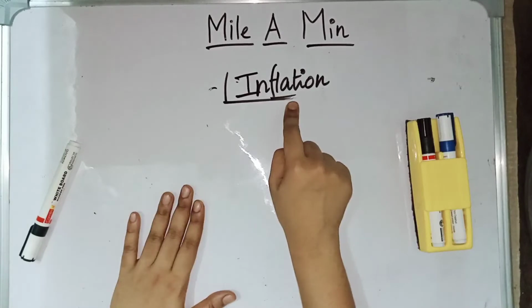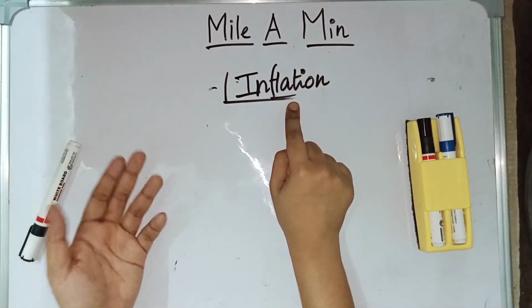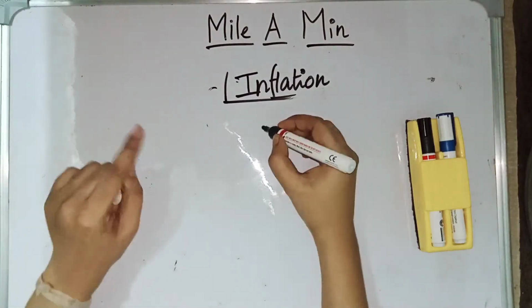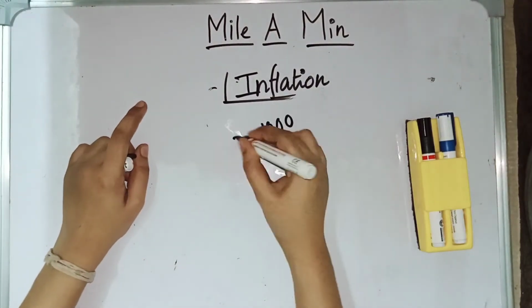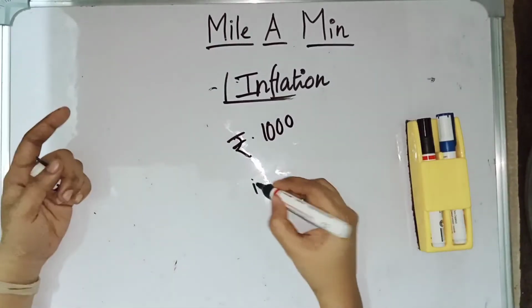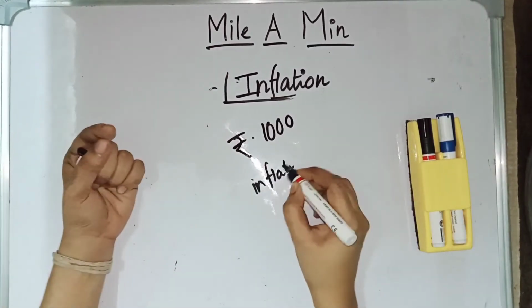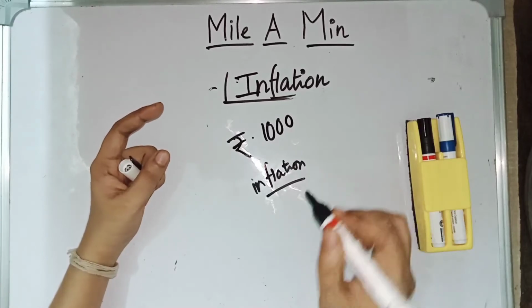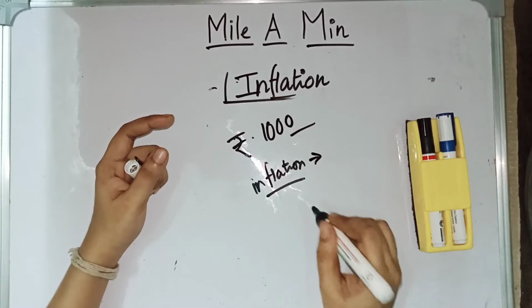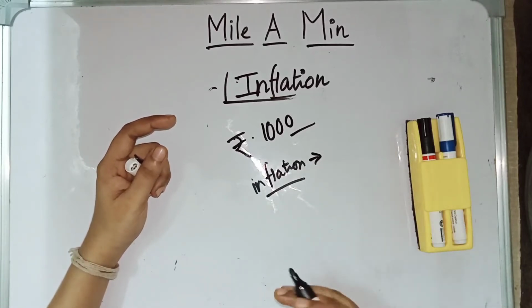And during the inflation period, the one who gets benefited is the borrower. Why? Because if someone has borrowed 1000 rupees today, using this 1000 rupees they can buy so many things today. But during the inflation period, they can buy only a cup of coffee using this 1000 rupees. So during the inflation period, they can easily repay this 1000 rupees. But the lender is the one who is going to get affected.